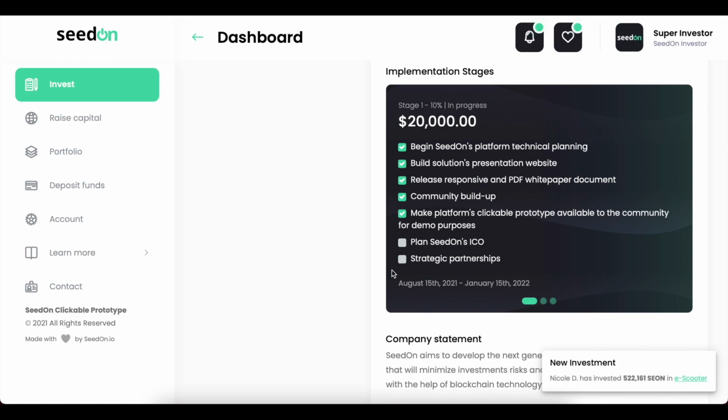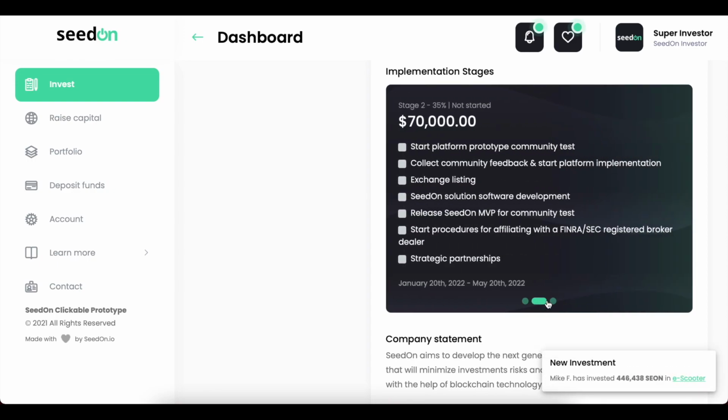As part of the business plan, all startups are going to define a few implementation stages. For each stage they have to attribute a percentage of the capital. You must have at least 3 stages. The maximum capital that can be given to a stage is 20%. Here we have a 10% put. You also have the objectives, which have to be measurable and traceable. Those are the ones that we have ticked so far. Then we can go ahead and see the next stages.